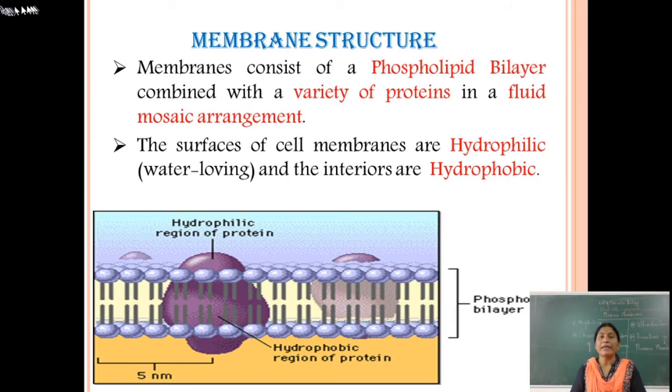So these membranes consist of a phospholipid bilayer. In these diagrams there are two layers of phospholipids, combined with a variety of proteins in a fluid mosaic arrangement. The surface of the cell membrane is always hydrophilic, meaning water loving, and the interior is always hydrophobic, meaning it hates water molecules.